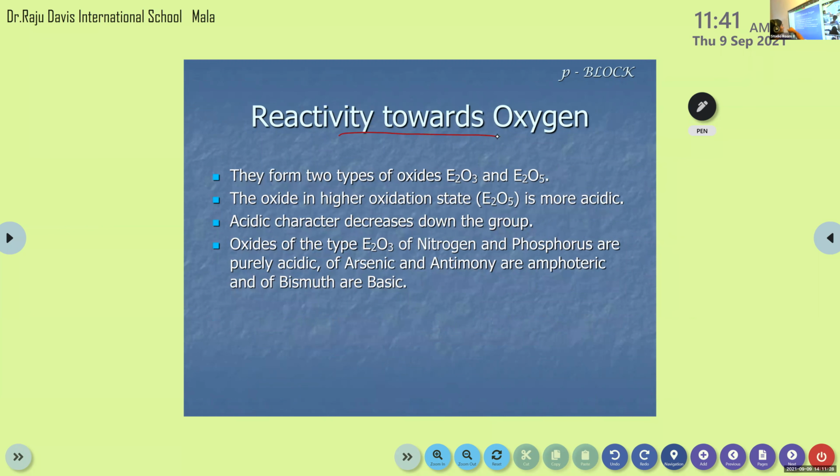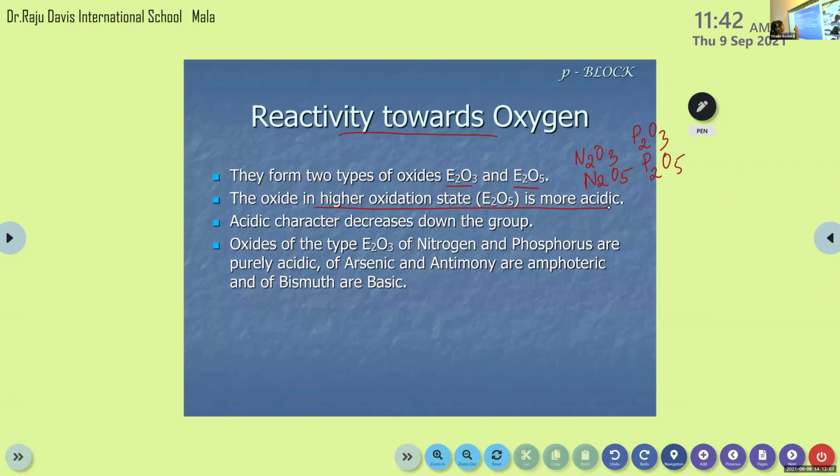Next one is the reactivity towards oxygen. Here they form two types of oxides, with general formulas E2O3 and E2O5. You can write down the examples: N2O3, then N2O5, P2O3, P2O5, like that. E represents the elements in group 15. The oxide in the higher oxidation state, E2O5, is more acidic.